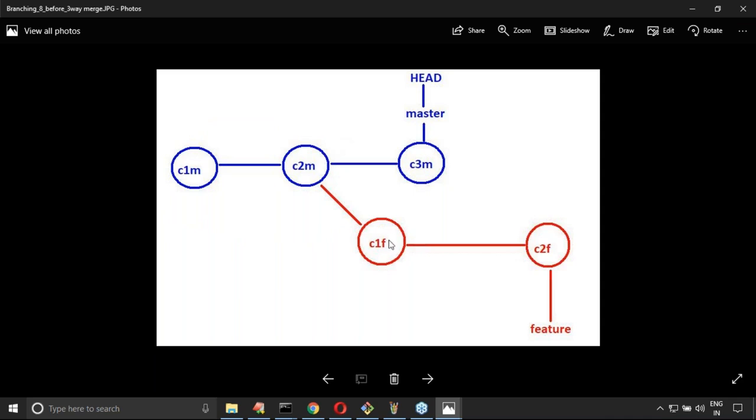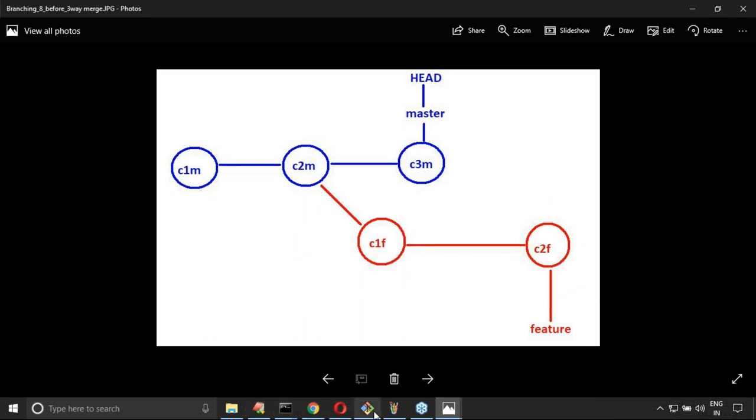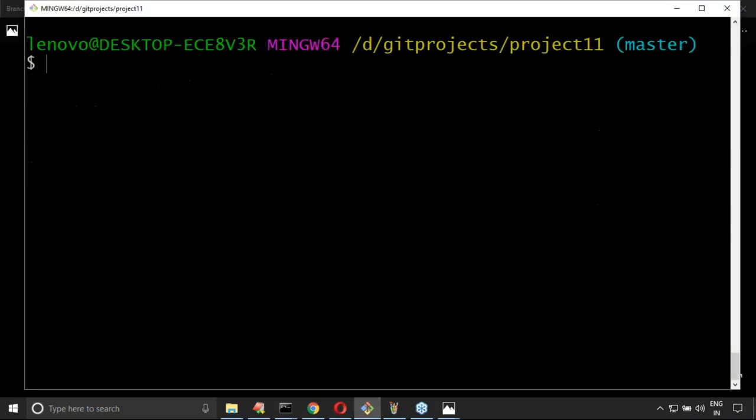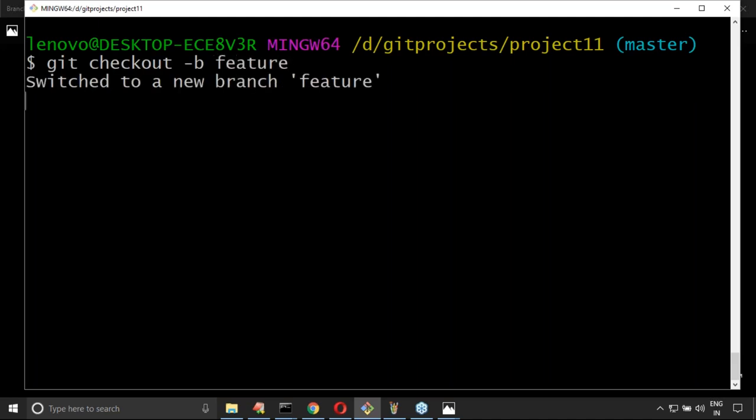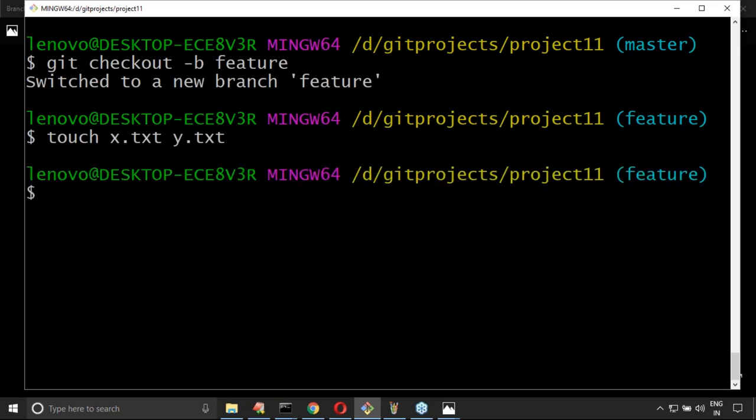Now let me create a child branch and perform some commits in the child branch also. git checkout -b feature, which switches to the new branch feature. Now touch x.txt y.txt.